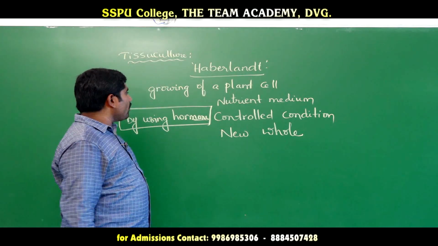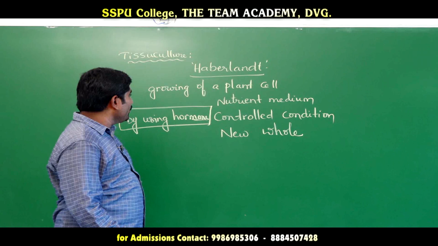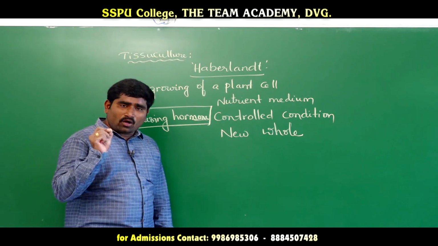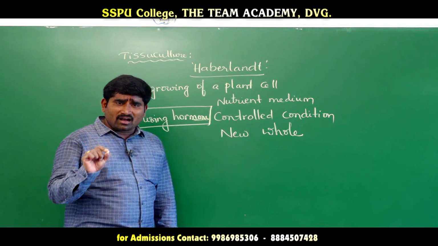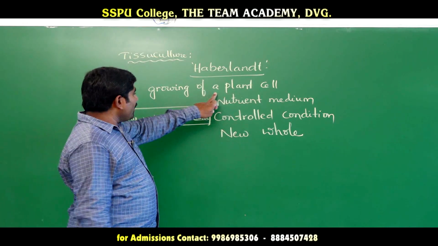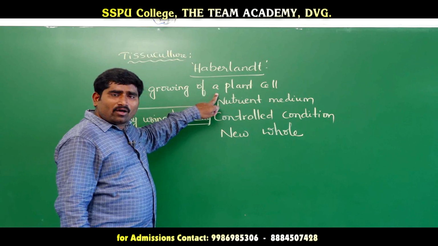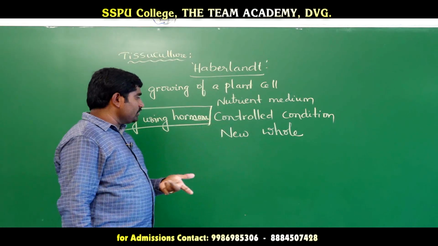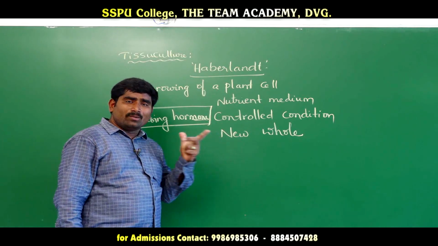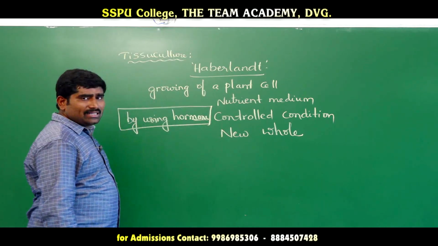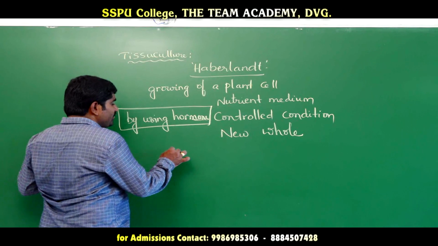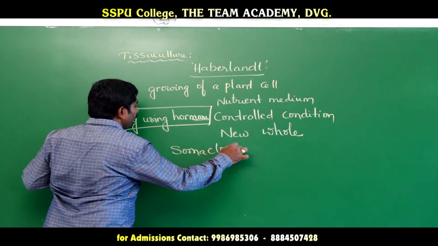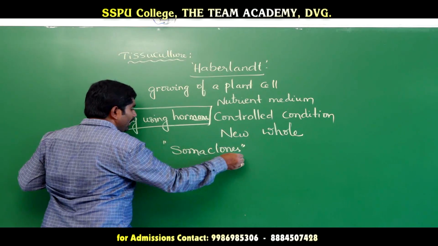So this process is called tissue culture, growing of a new plant cell. Growing of a plant cell or a tissue or an organ in a nutrient medium under controlled conditions to produce a new whole plant is called tissue culture. In tissue culture, the plants which are produced are called soma clones.